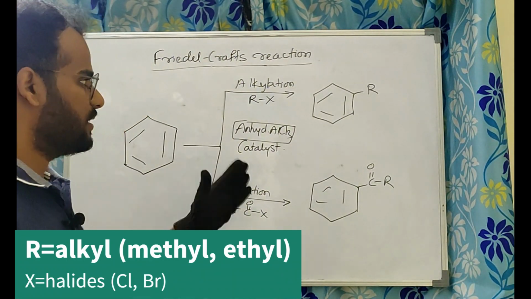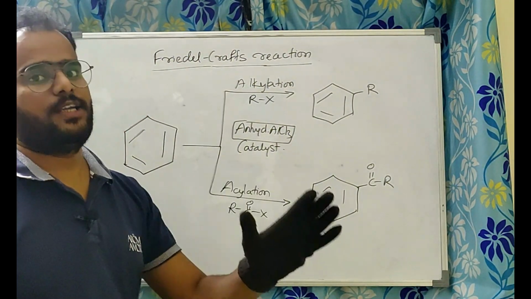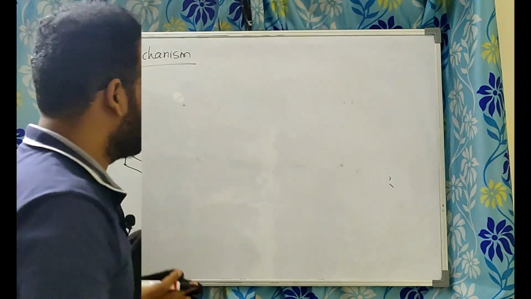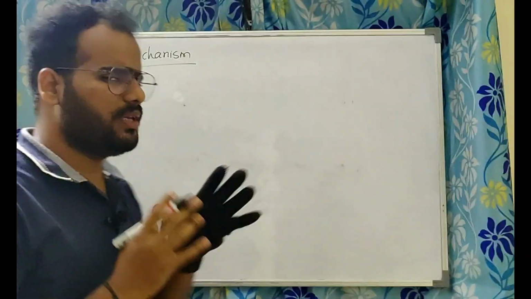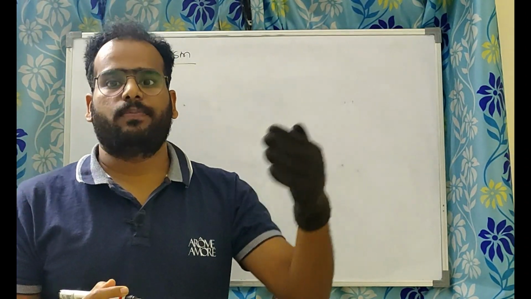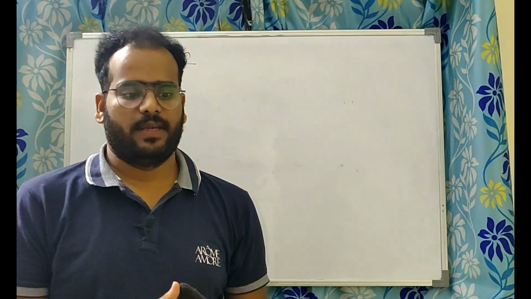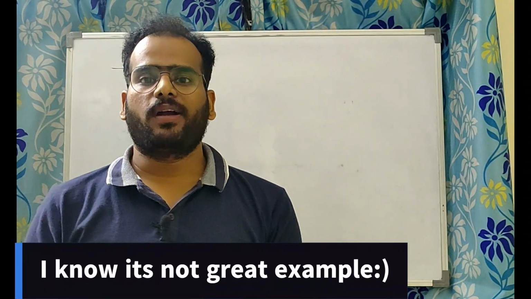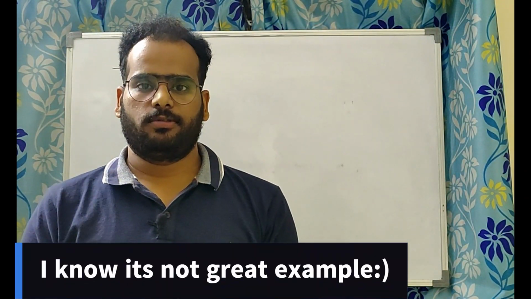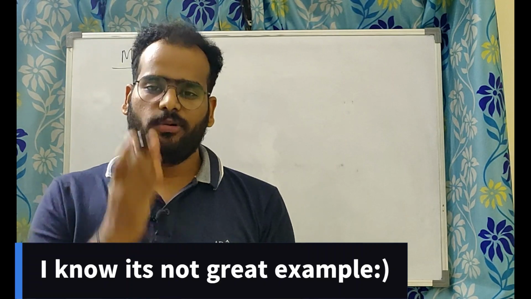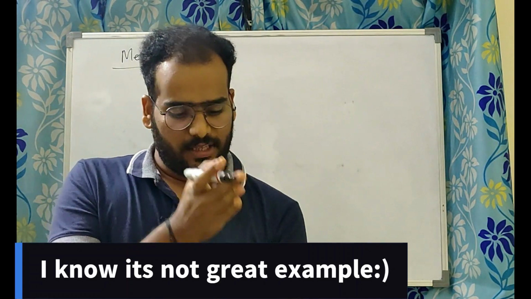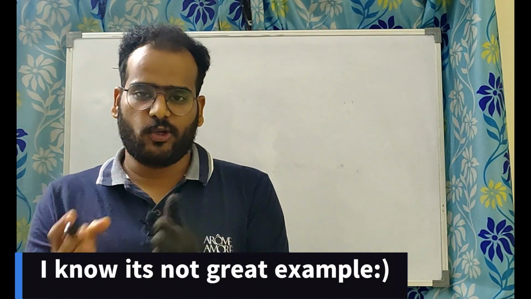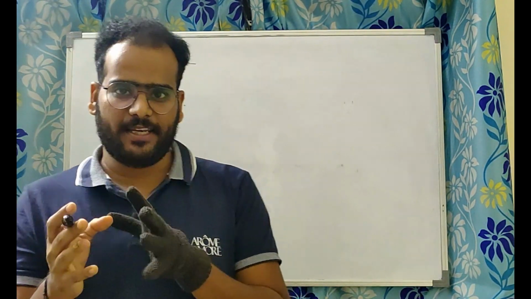Okay, we'll take one example and try to write the mechanism, try to understand the mechanism. So mechanism means what? Step by step process, how it is happening. Say for example, you have an apple, how to cut apple into 6 pieces. Okay, so you will cut it into half, another half, like that you will make 6 pieces. So that is called as stepwise mechanism.